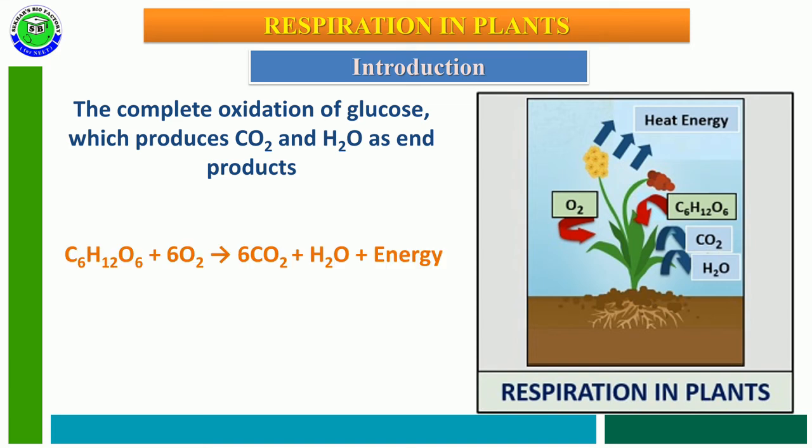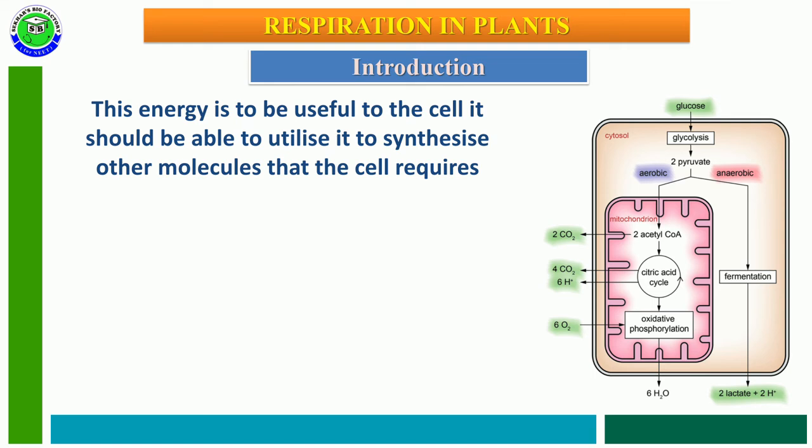The equation of respiration in plants: carbohydrates like C6H12O6, whenever they react with oxygen, release carbon dioxide, water and energy as end products. The formula for respiration is C6H12O6 plus 6O2 giving rise to 6CO2 plus 6H2O and energy. So this energy is useful to the cell. It should be able to utilize it to synthesize other molecules which are required by the cell.